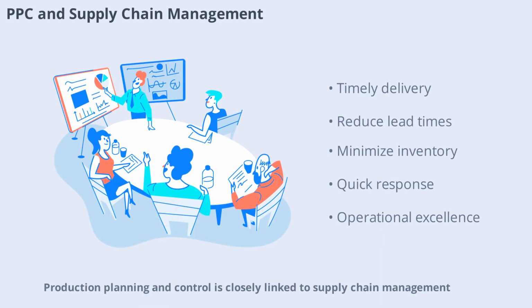Production planning and control is closely linked to supply chain management. Effective PPC relies on timely delivery of materials and components from suppliers. By coordinating with supply chain partners, companies can reduce lead times, minimize inventory, and respond quickly to changes in demand. Strong integration between PPC and supply chain management is essential for operational excellence.